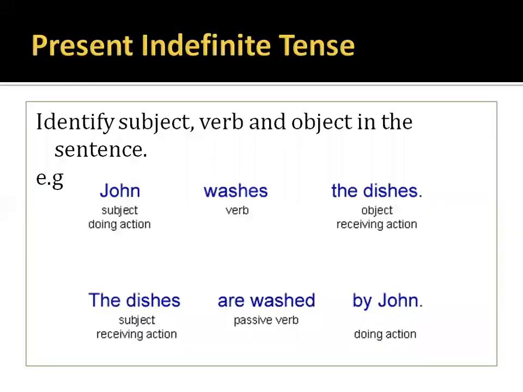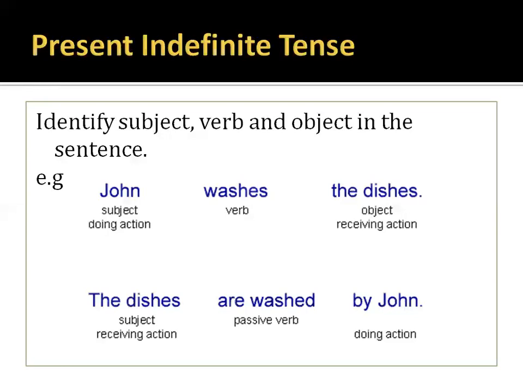When you start to change the present indefinite tense into passive voice, first of all, you have to identify the subject, verb, and object in the given sentence. For example, John washes the dishes. In this sentence, the verb washes has the addition of es. This es is showing that the sentence is of present indefinite tense. Now identify: John is subject, washes is verb, and the dishes is object, which is plural.